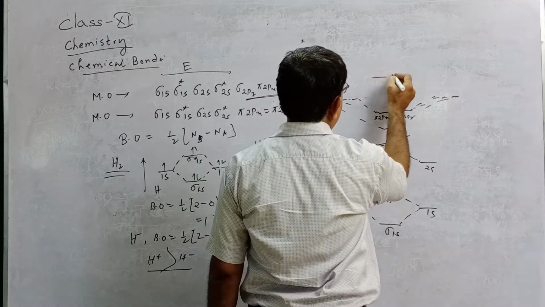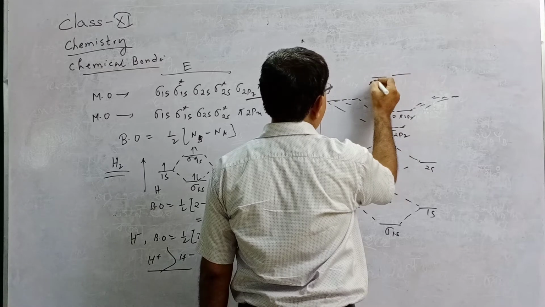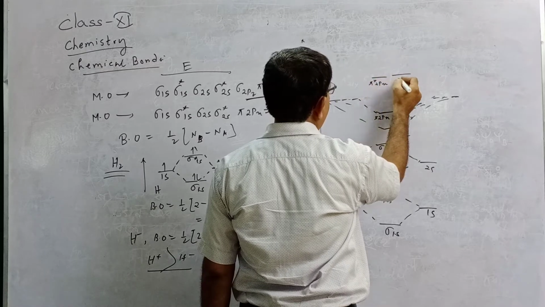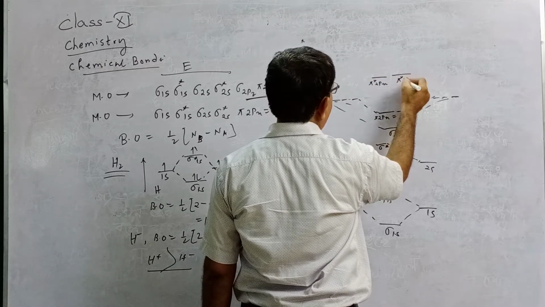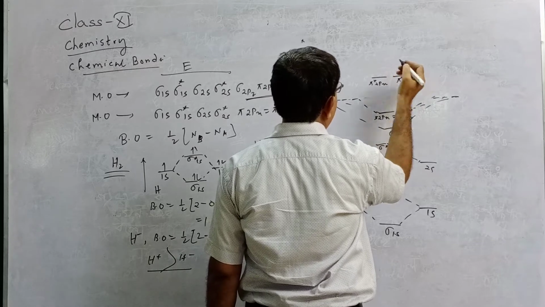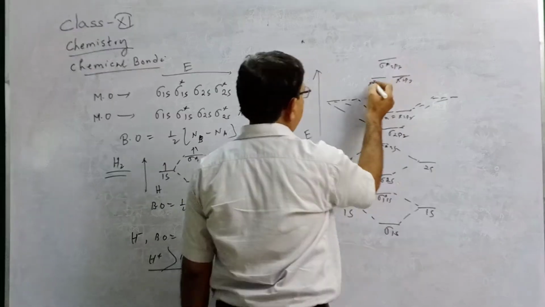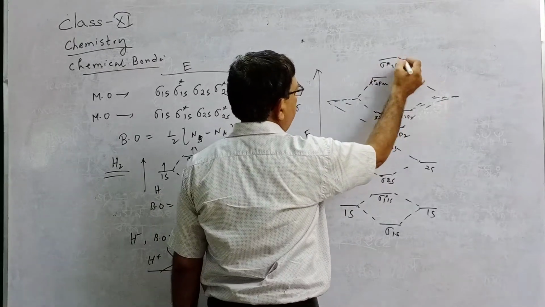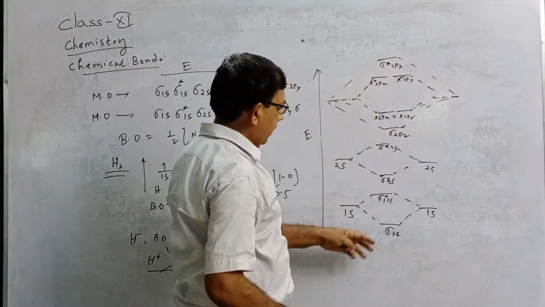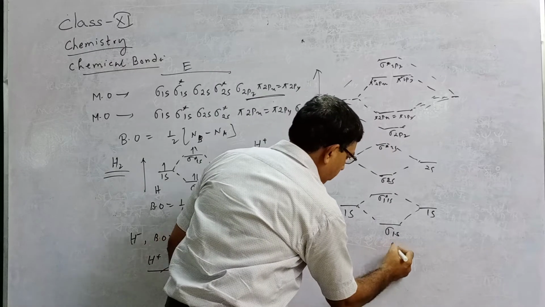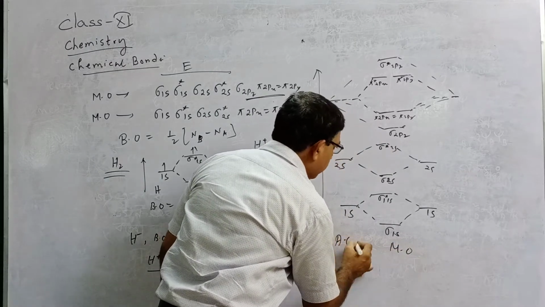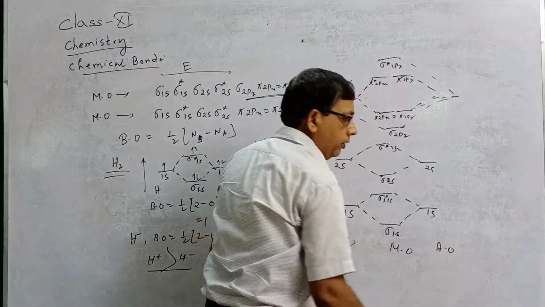Another here, pi star 2px, pi star 2py, same energy. They have the same energy. And highest energy is sigma star 2pz. This is the antibonding orbital. This is the molecular orbital. This is the atomic orbital. This is also an atomic orbital.